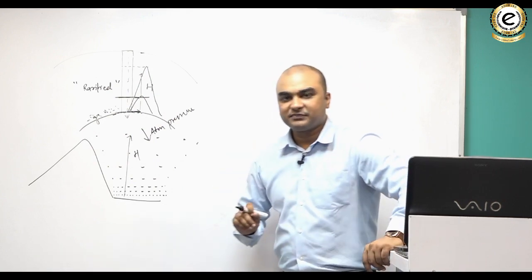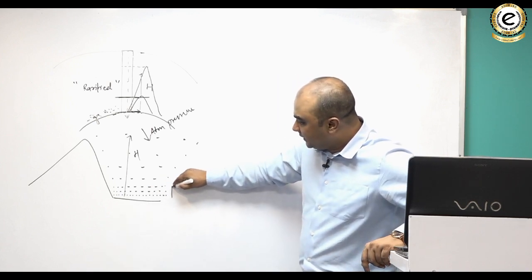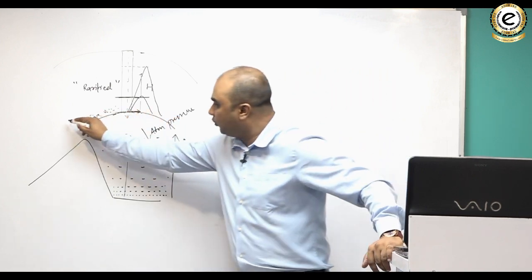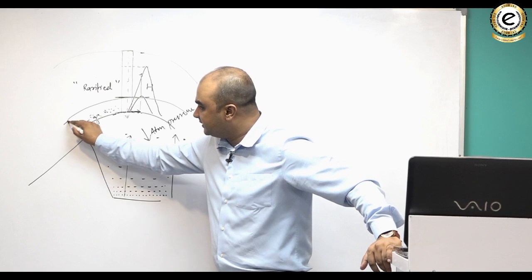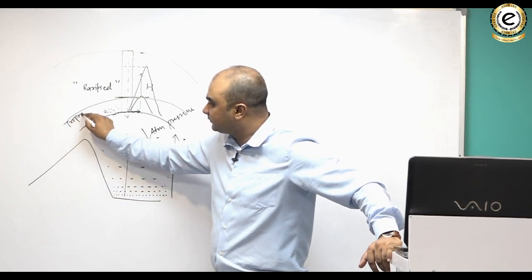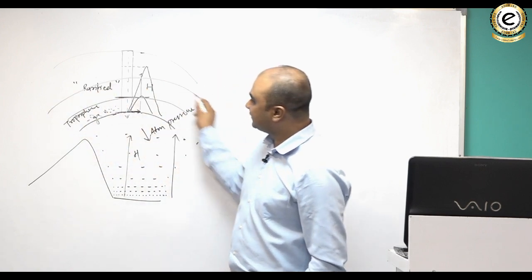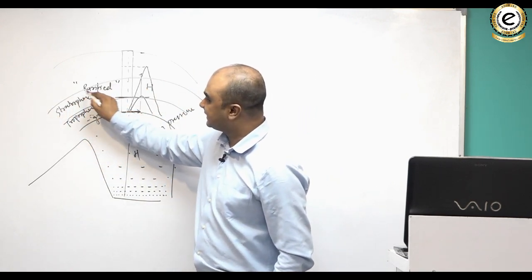Also one thing, that as we increase the height, especially in the lower layer of the atmosphere, which is known as the troposphere, the atmosphere is divided into different layers. Troposphere, then you have the stratosphere, which is the second layer.